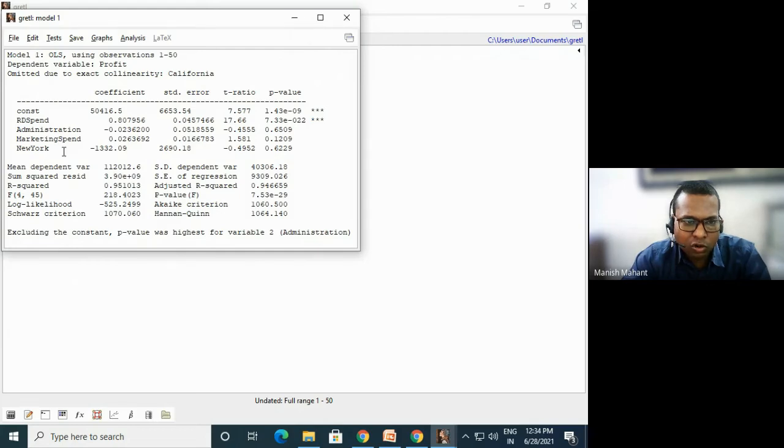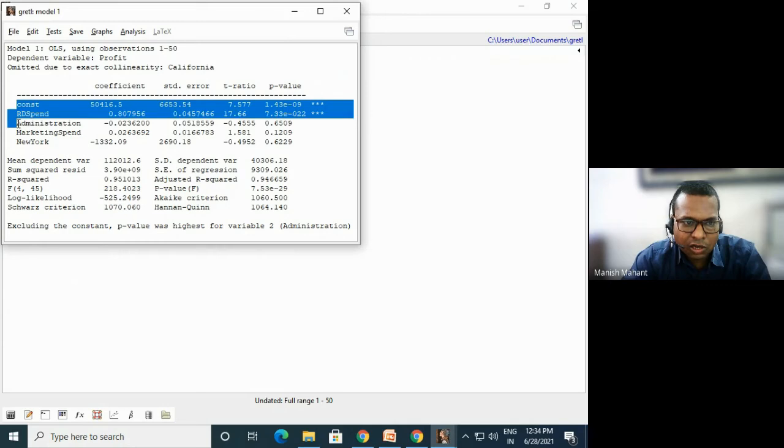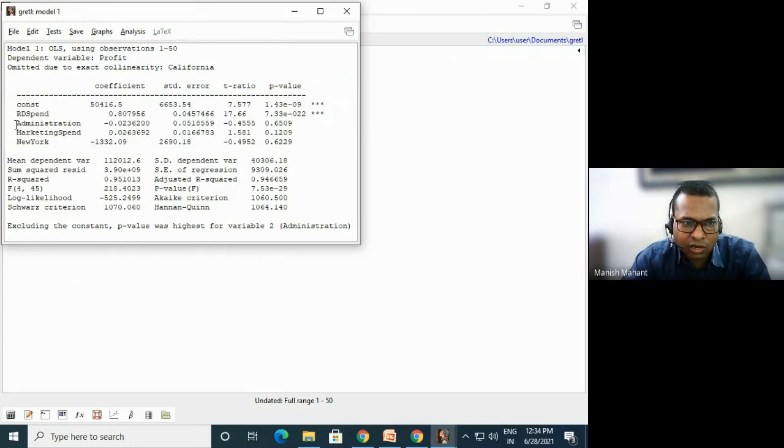So when we are using multiple variables, here you have statistics, and in the statistics we have already seen R&D is the most important variable for defining this profit. What is not important? This administration is not important. So you can remove this administration from our regression model.